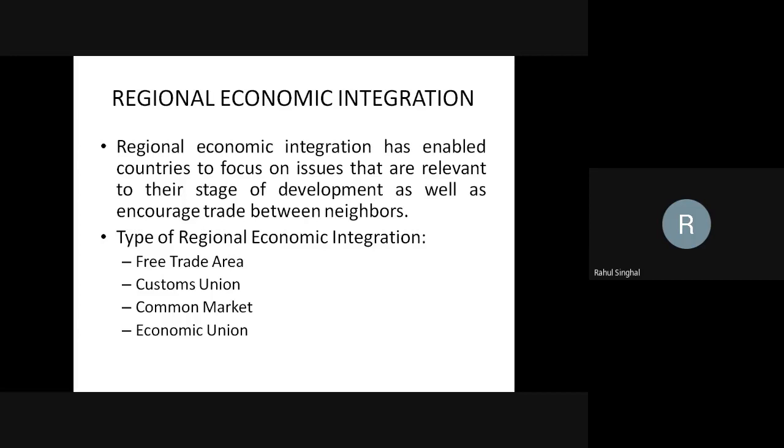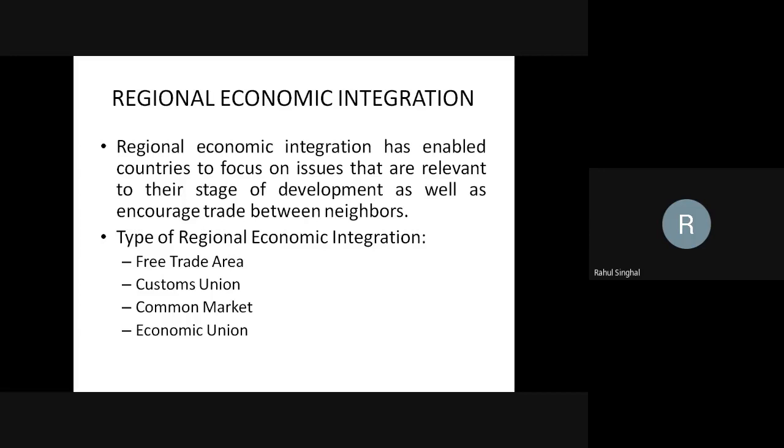The first type of economic integration is the free trade area. This is the most basic form of economic cooperation. Member countries remove all barriers to trade between themselves, but are free to independently determine trade policies with non-member nations. Like NAFTA, the North America Free Trade Agreement, an agreement between three countries: America, Mexico, and Canada.